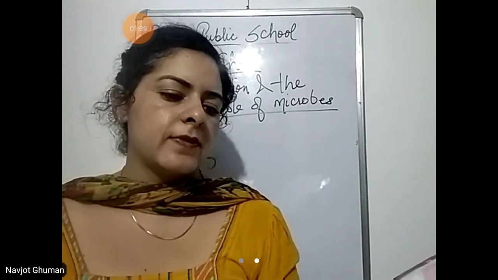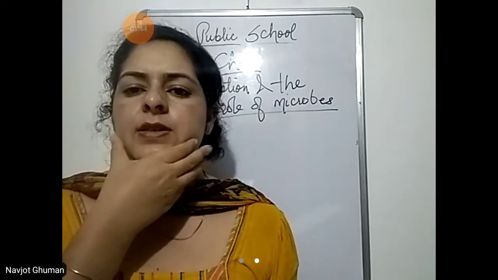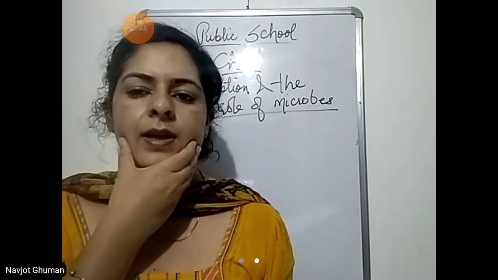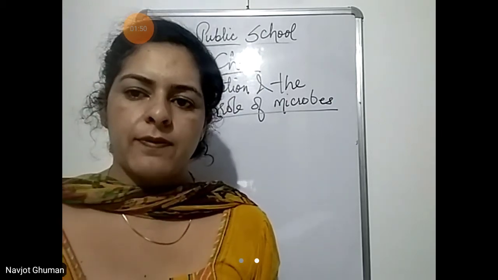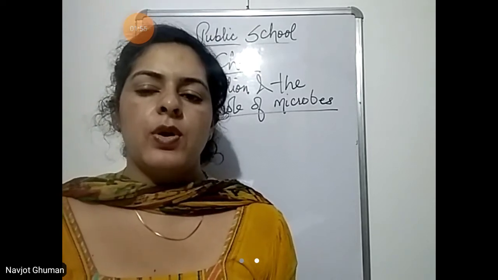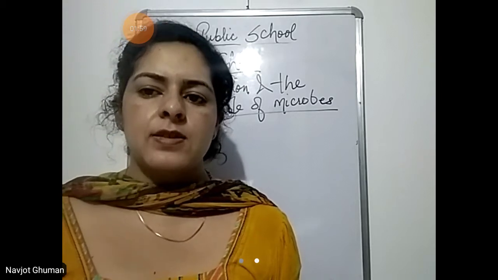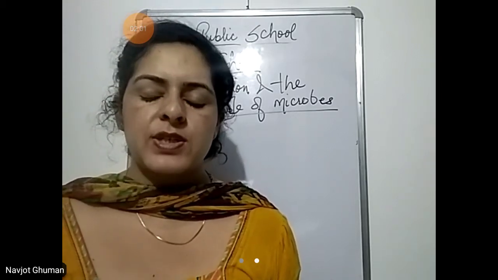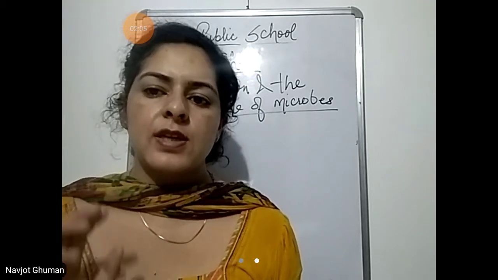Brush the flat surface of the premolars and the molars. Premolars and molars, we know they are present at the back. They should also be brushed. Their surface is very broad and flat, their surface area is larger. They are broad and flat as compared to the incisors and canines. So their flat surface should be brushed properly, because on the flat surface the bits of food get stuck more.